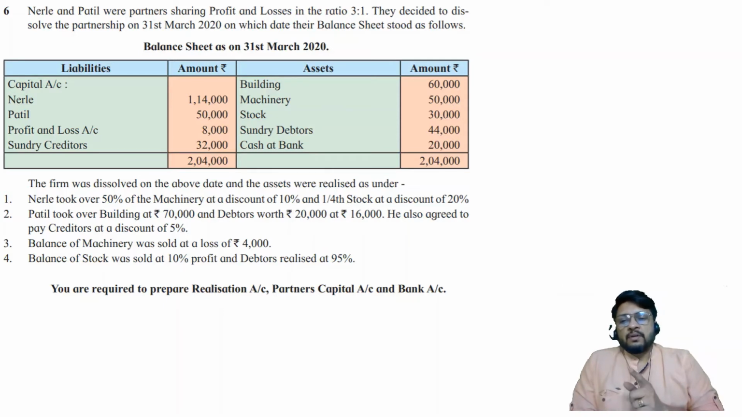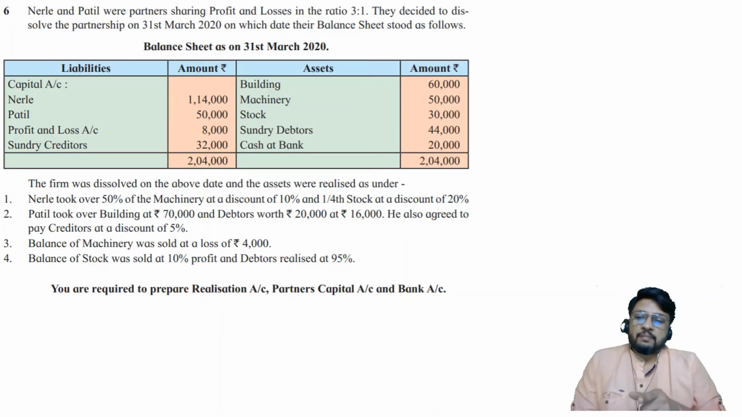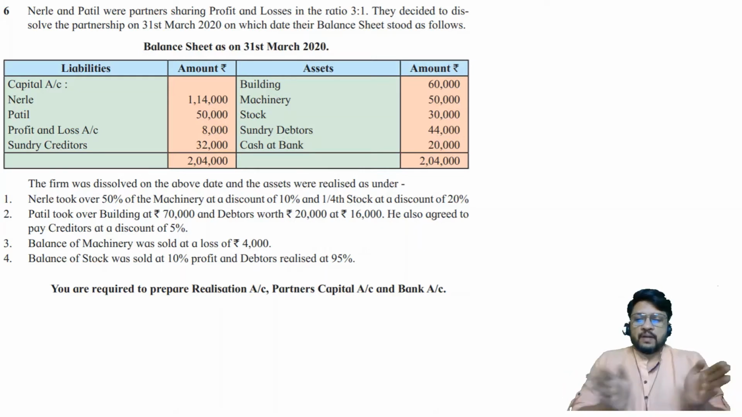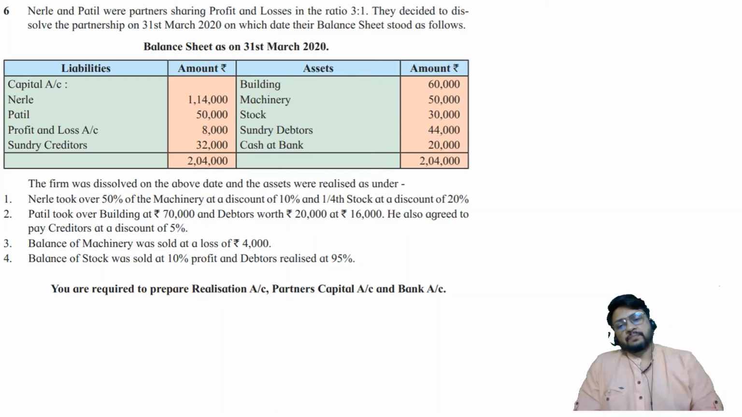The firm was dissolved on the above date and the assets were realized as under. Nirle took over 50% of machinery at a discount of 10%. So this Mr. Nirle, who is a partner, is taking over machinery, but he is not taking over full machinery. He is taking only 50% of machinery, and that too at a discount of 10%. He is not taking it over at book value, but first of all dividing machinery into two parts, 50% and 50%. The first 50% is taken over at a discount of 10%. What is happening about the remaining 50%? That is not mentioned in the first adjustment.